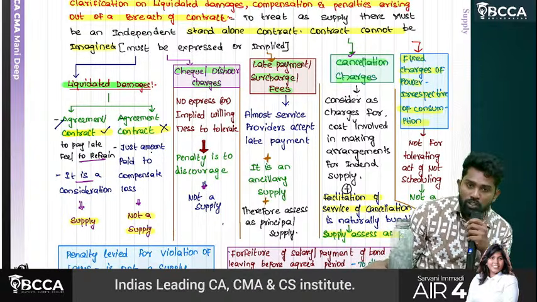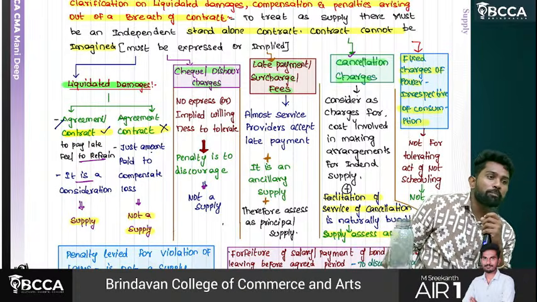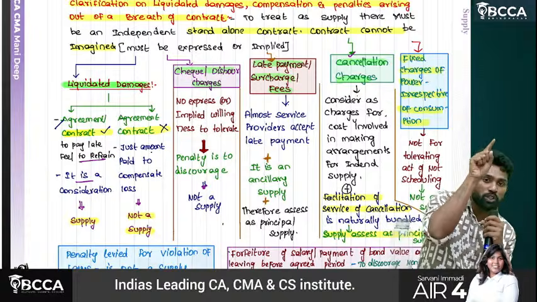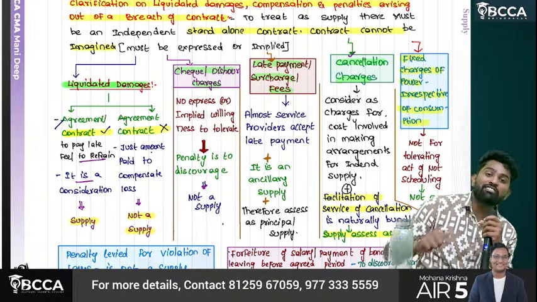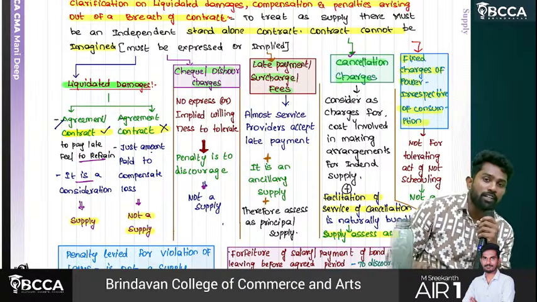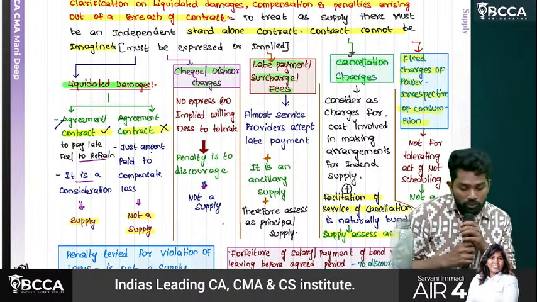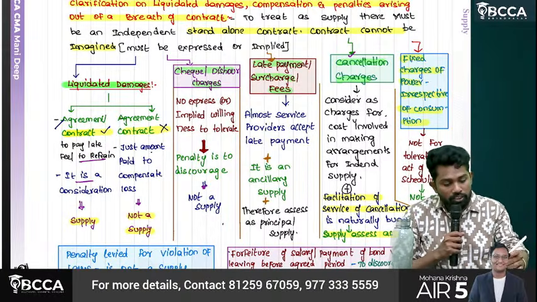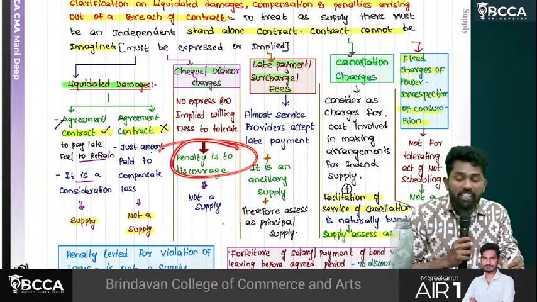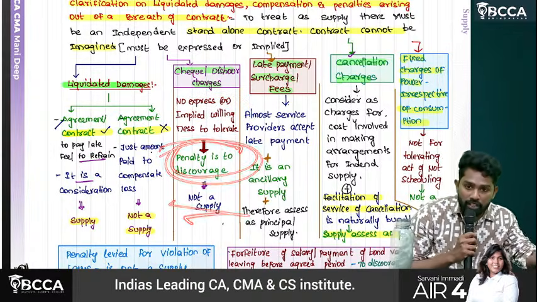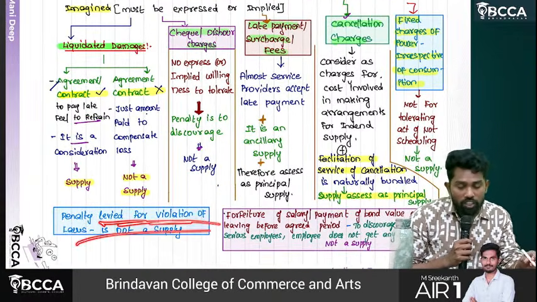Sir, it's not tolerating. Understand? Why is he levying the penalty then? He is levying the penalty just to ensure that you should not do the same thing once again. He is not okay with what you did already. He is levying the penalty to stop you or discourage you from doing the same thing once again. So for check dishonor charges, there is no express or implied willingness to tolerate. So the penalty is levied to discourage. Hence it is not a supply. The penalty is levied for violation of law.